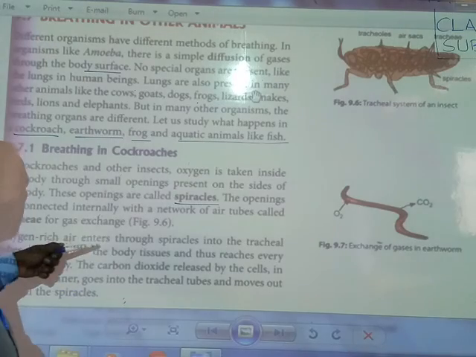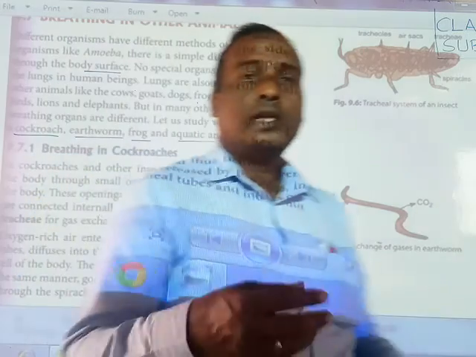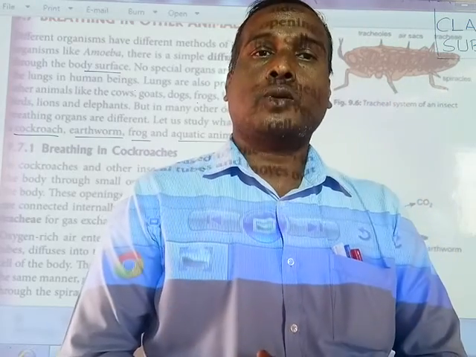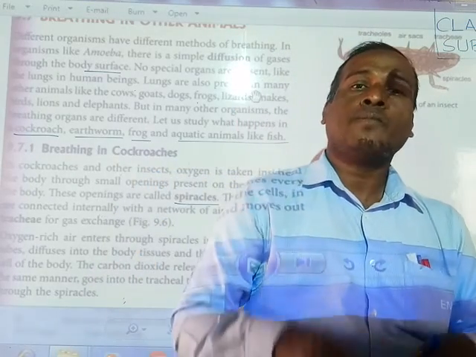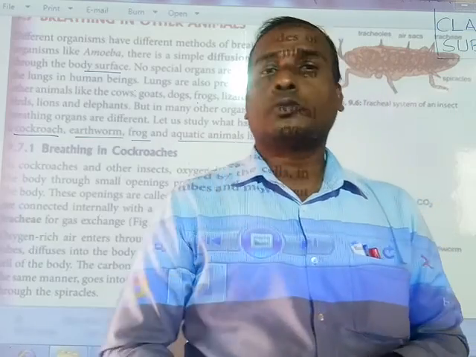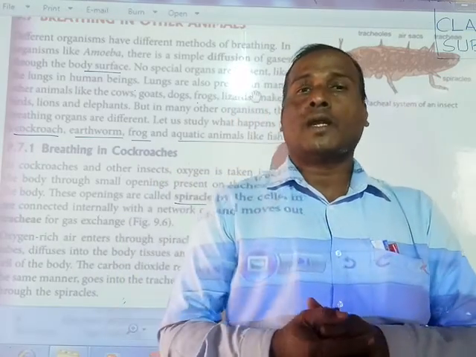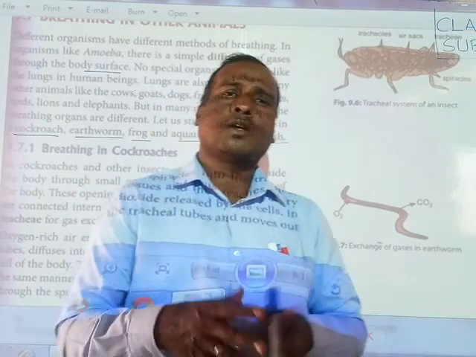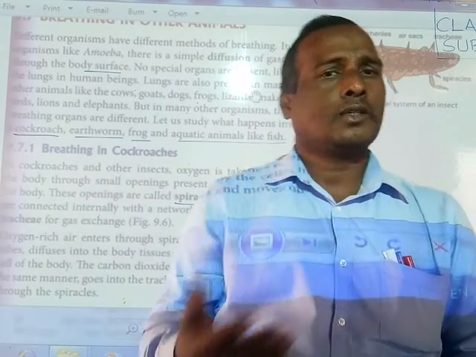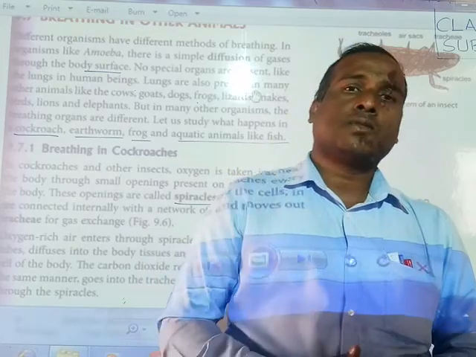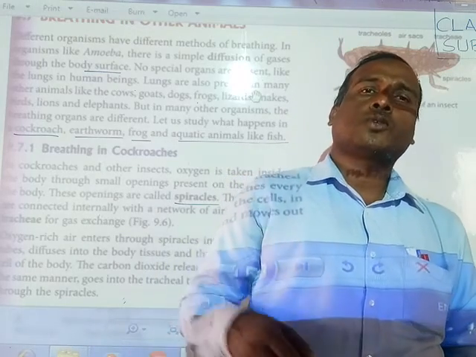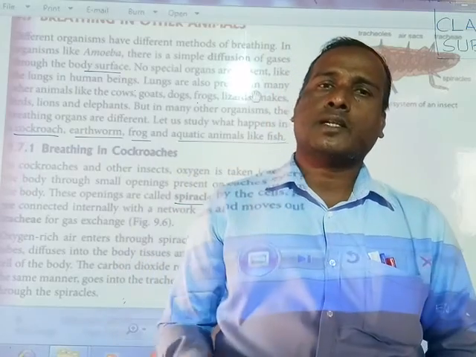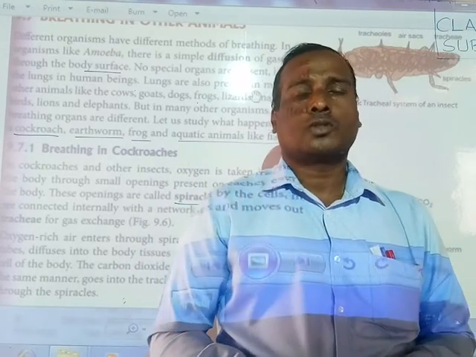Small tubes are connected, and through them air enters the different parts of the body, where the oxygen is utilized, and the carbon dioxide released comes out through the trachea, then to the spiracles, and out of the body.